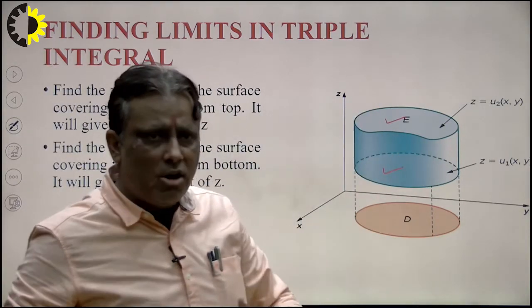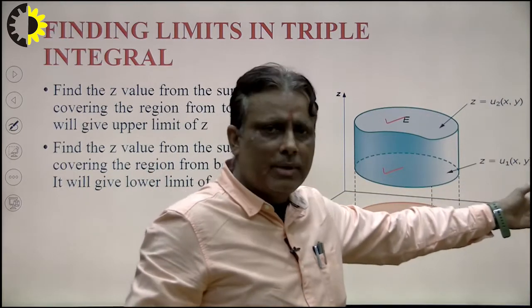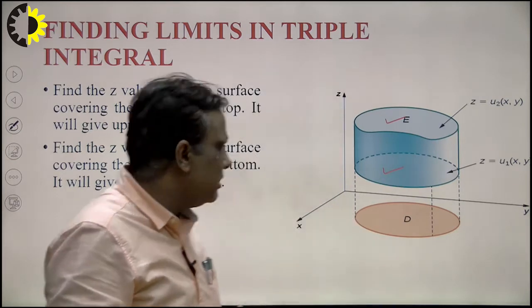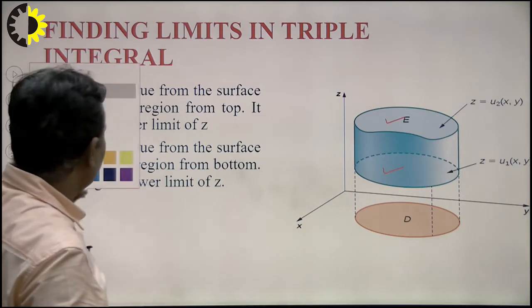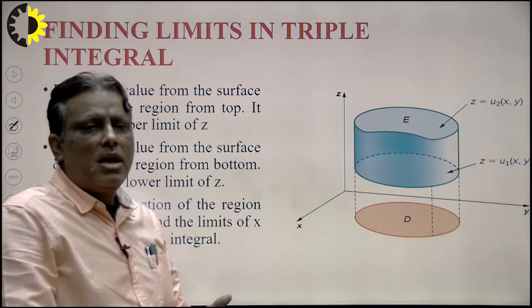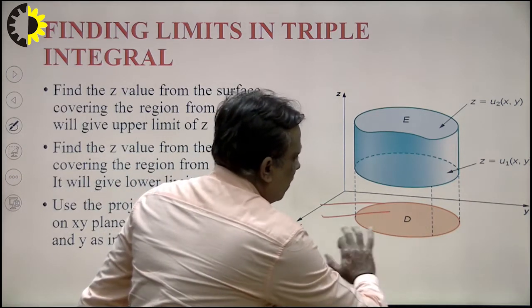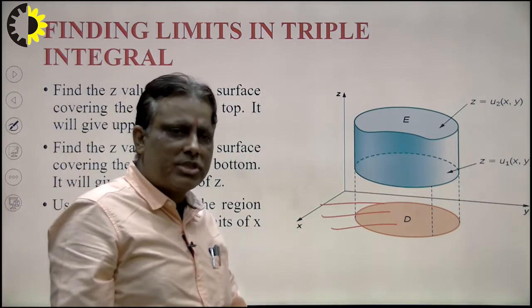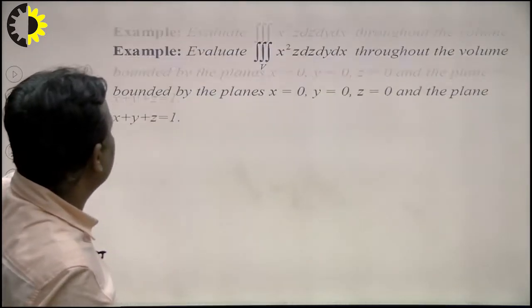Suppose I am standing on the XY plane and this is the Z axis, so I am parallel to the Z axis, and my lower limit is my foot and my upper limit is my head. So in this way we can calculate the limit with the help of the diagram. After this we calculate on the XY plane. First we calculate with the help of a strip in y, and then with the constant part we calculate x. So in this way we can find the integration limits one by one.